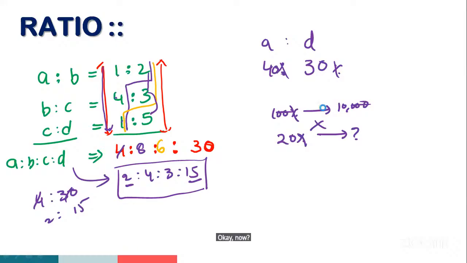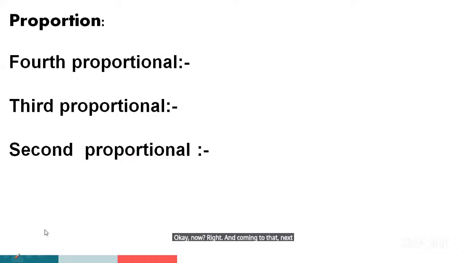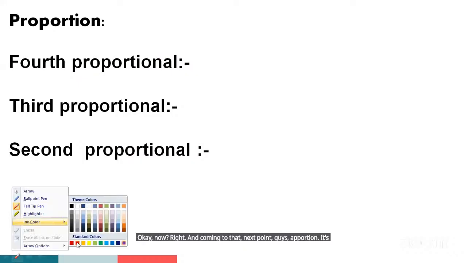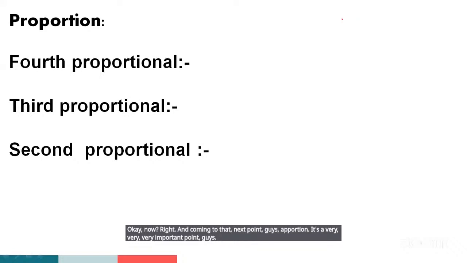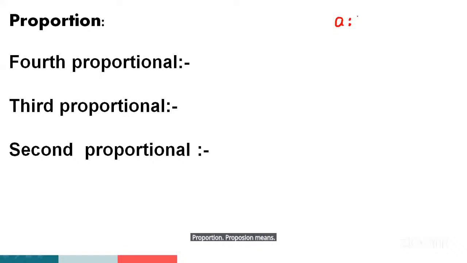Right. And coming to the next point, guys, proportion. It's a very, very important point, guys. Proportion means two ratios are equal is called the proportion. A is to B is one ratio and C is to D is another ratio.